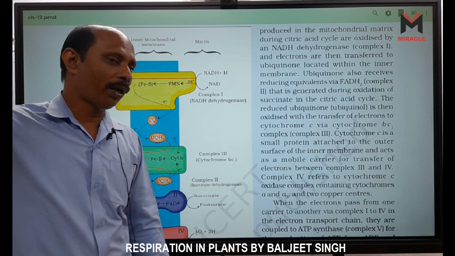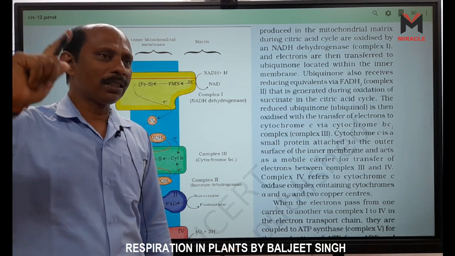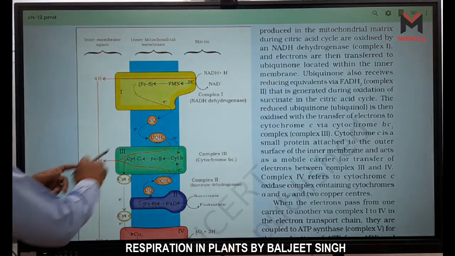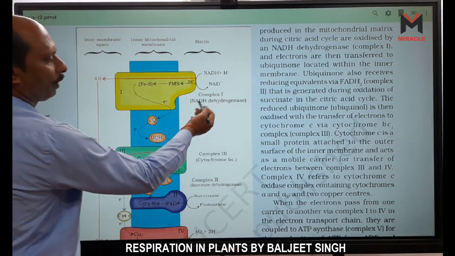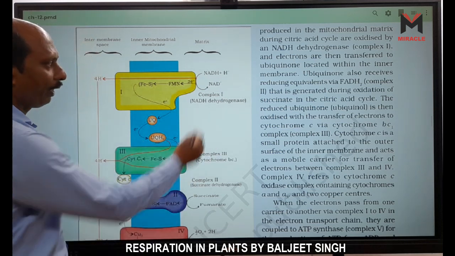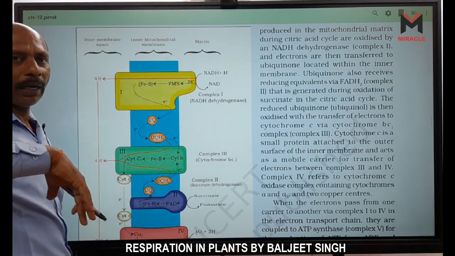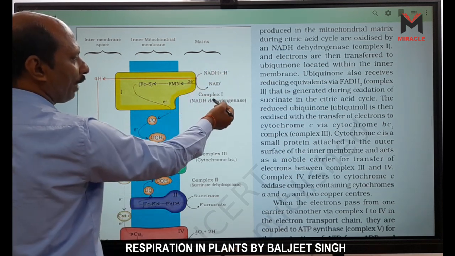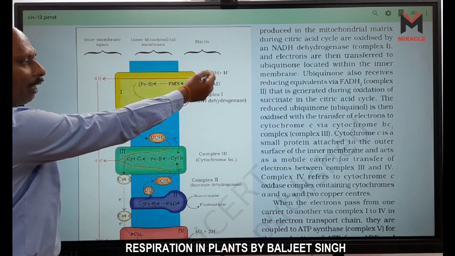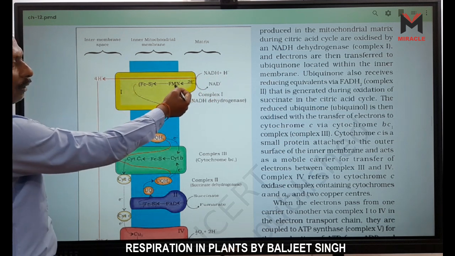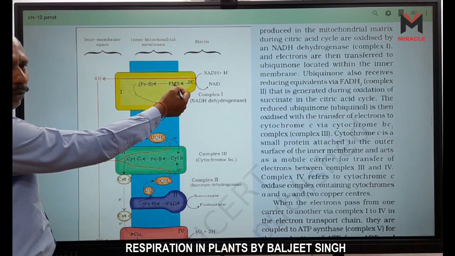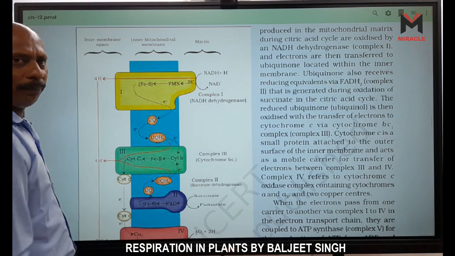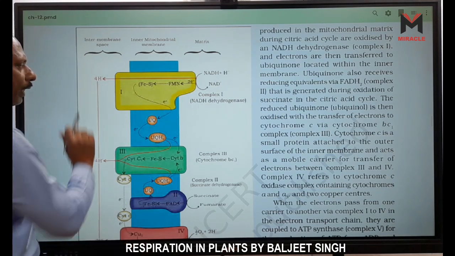But in the case of grana, what did we read there? In the lumen, the concentration of H plus ion is more. That is the opposite direction, right? Look here, this one is our first complex, NADH dehydrogenase. Here NADH comes from our glycolysis, link reaction or Krebs cycle, and the dehydrogenase enzyme is there. So these H ions are removed from NADH and come to FMN, flavin mononucleotide, right? Not dinucleotide. It captures this H plus ion and transports it outside.